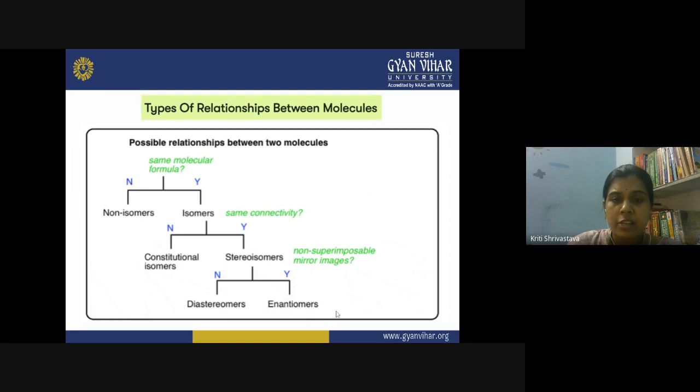So what are enantiomers? They are the stereoisomers which are non-superimposable mirror images of each other. And if this is not the case, you are getting two diastereomers. So what are diastereomers? They are stereoisomers, but they are not mirror images of each other. So in this manner, you come to a conclusion about what type of stereoisomerism is present in your molecule.